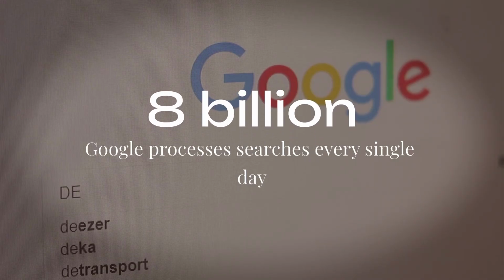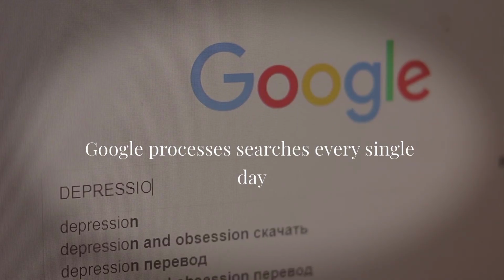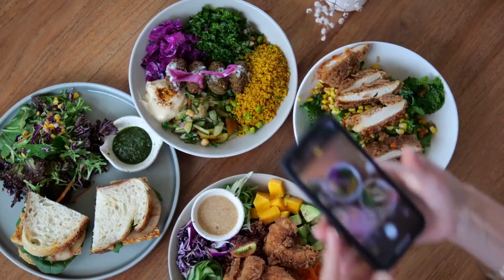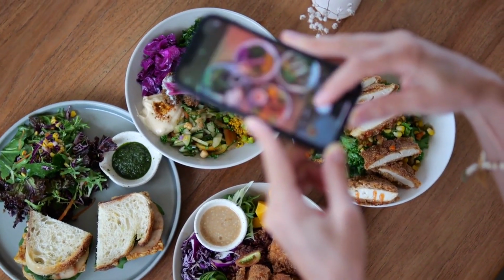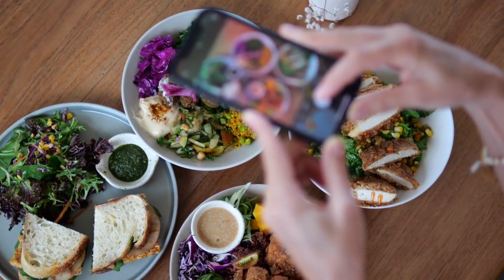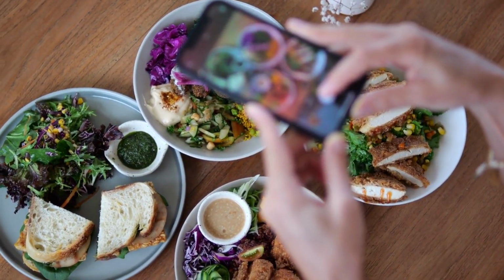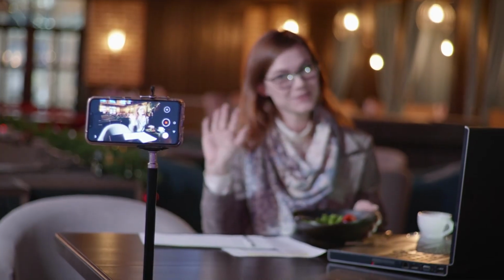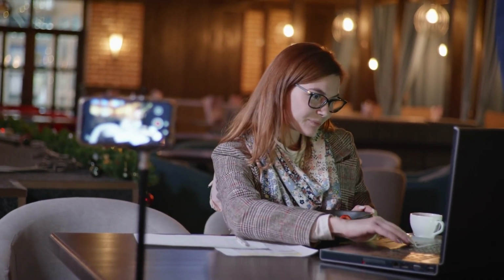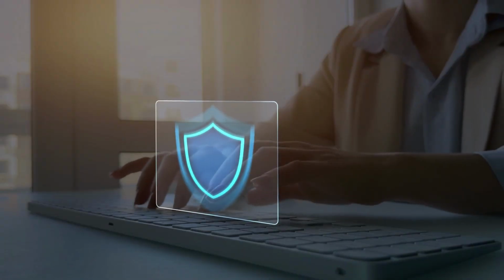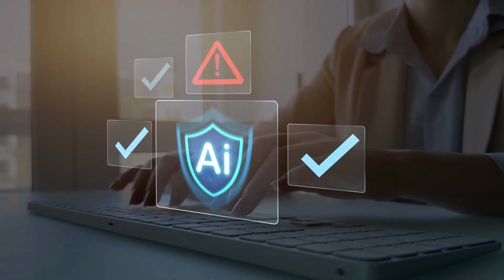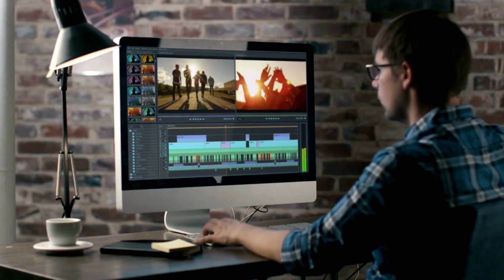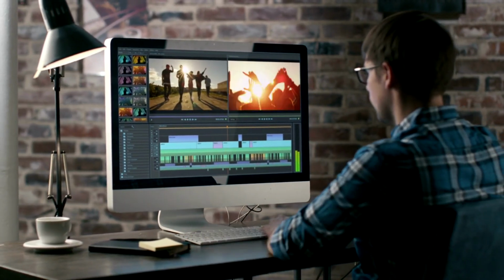Google processes over 8 billion searches every single day. Every search is a person looking for an answer. A blog that consistently provides those answers attracts free organic traffic that converts to income around the clock without any paid advertising. The difference between a blog that earns nothing and a blog that earns thousands per month is almost entirely strategy and consistency. AI gives you the strategy framework instantly, and it handles the content production that consistency requires.